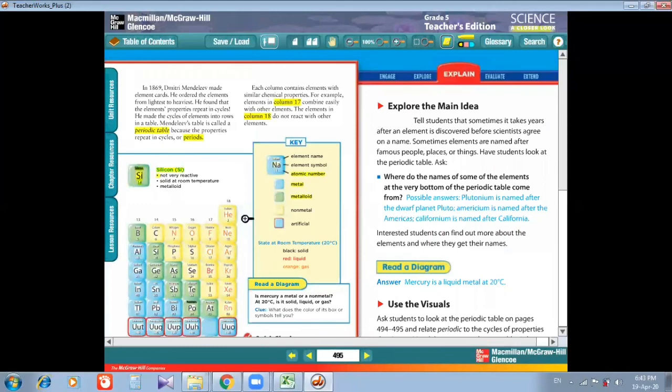For example, in group 17, fluorine, chlorine, bromine, iodine all have similar properties. This is a column or group.